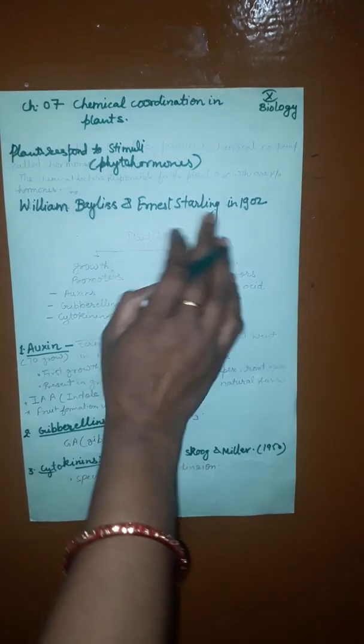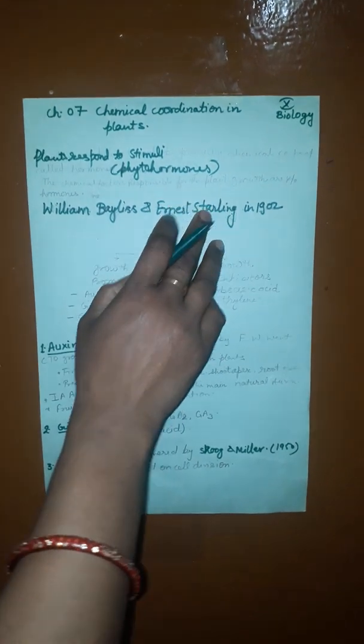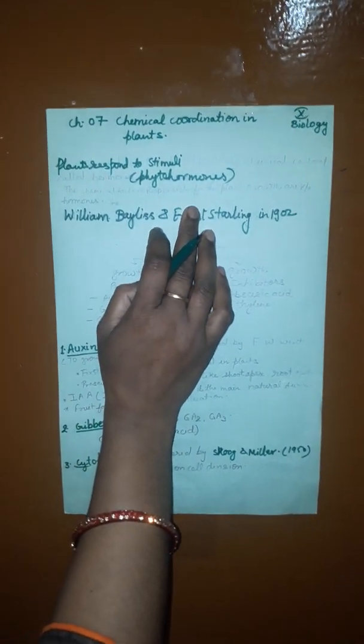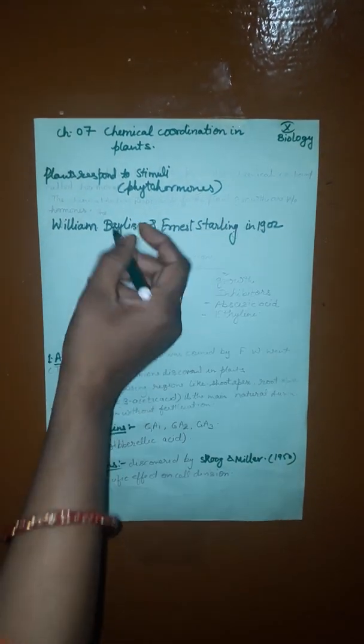Now the term phytohormone was coined to distinguish them from animal hormones. Why is it called a plant hormone? It is named so again to distinguish it from animal hormones.